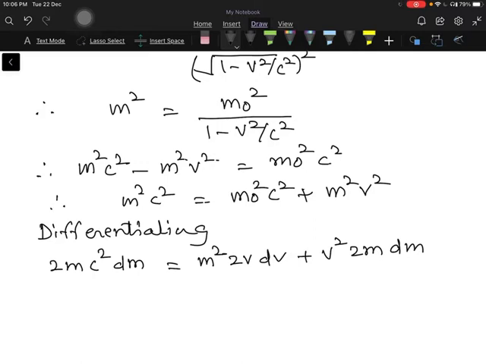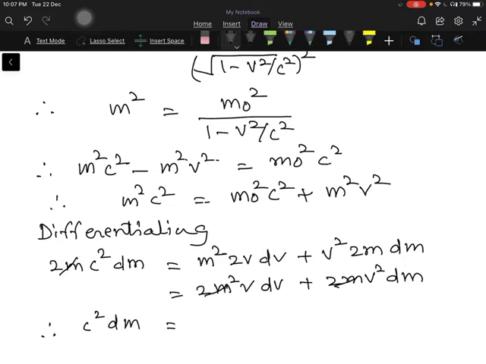Okay. So we just write this as 2m square v dv plus 2m v square into dm. Okay. So this 2m and this 2m, they cancel throughout. So what do we get? Therefore c square dm is equal to what? C square, 1m remains here, mv into dv plus v square into dm. So we call this equation number 5.